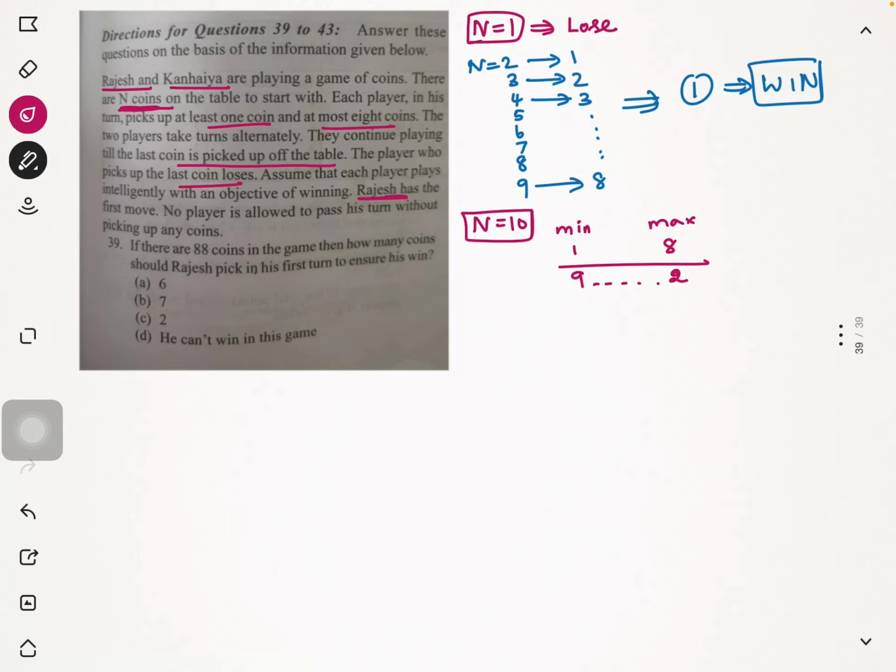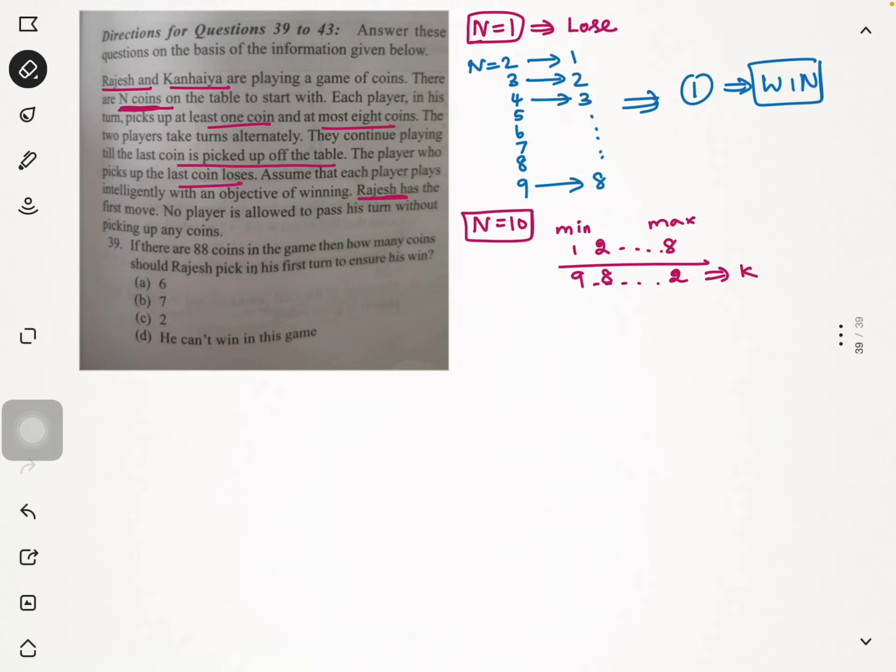If I pick 1 coin, 9 coins will be left. If I pick 2 coins, 8 coins will be left. Similarly, if I pick 8 coins, 2 coins will be left. So these are the coins that are left for Kanhaiya. And what did I say just now? Anybody who has 2 to 9 coins will control the game.